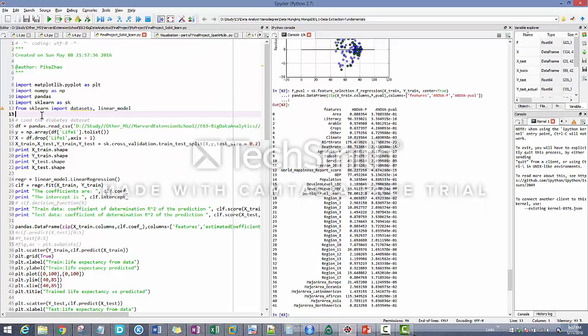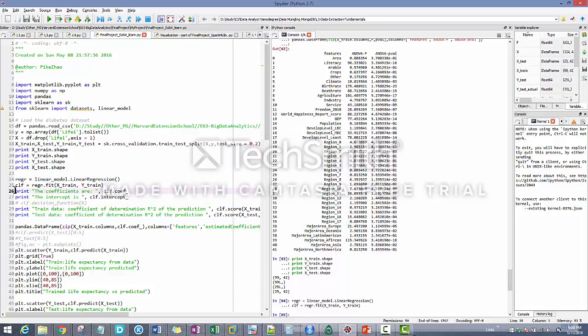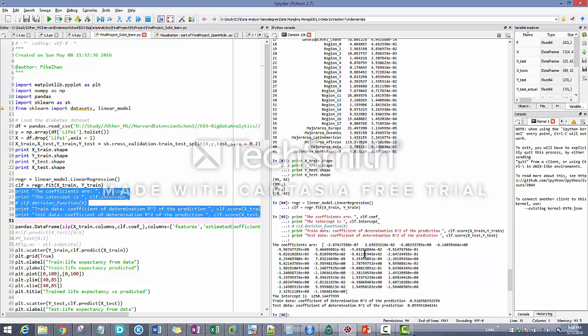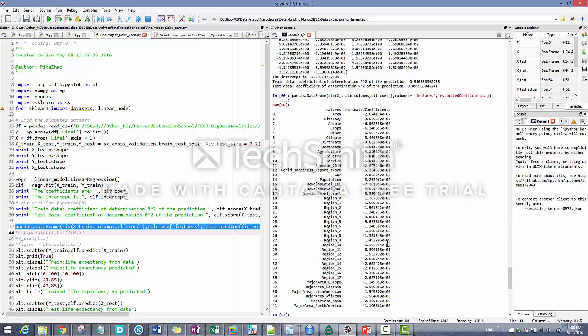So I already have loaded my CSV file, raw file here back in. Just to show you a little bit, this is the shape of my train datasets and the test datasets, and I can run regression very easily. Then it will give us the coefficients, and my R-square for my train datasets is 91%, and for my test datasets, the R-square is 89.99%. So it's both around 90%. It's not too bad. And we can also see the coefficients in relation to their X correspondingly.